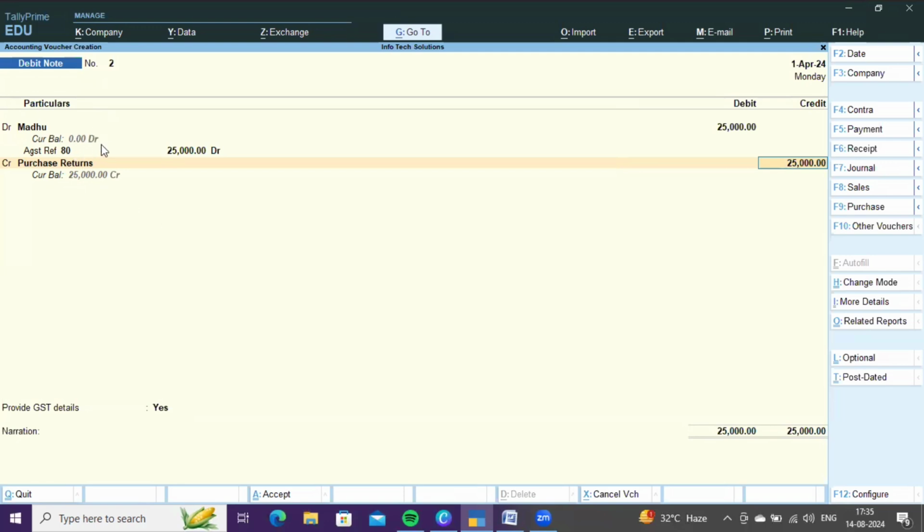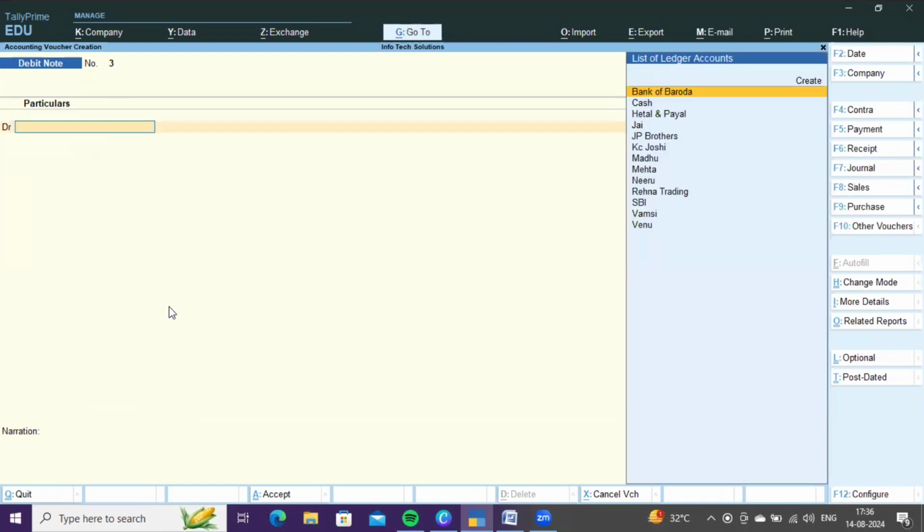Now the current balance in Madhu is nil because there is no pending balance, no value of goods that we need to return to Madhu. I had already explained this in a separate video. If you want a brief explanation about cash purchase returns and credit purchase returns, go and check the video. Then press Ctrl A to save it.